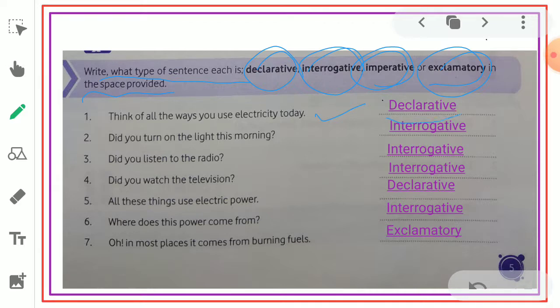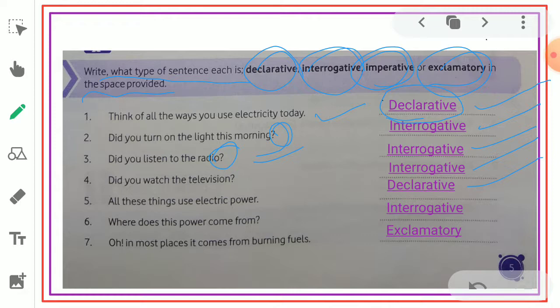So that is nothing but declarative, or statement. Then second one, did you turn on the light this morning? Ends with a question mark. Interrogative. Interrogative is nothing but a question. Did you listen to the radio? Ends with a question. Interrogative. Did you watch the television? Interrogative again. All these things use electric power. Can we say declarative? Yes, declarative statement.